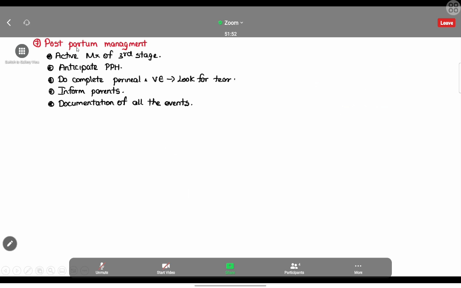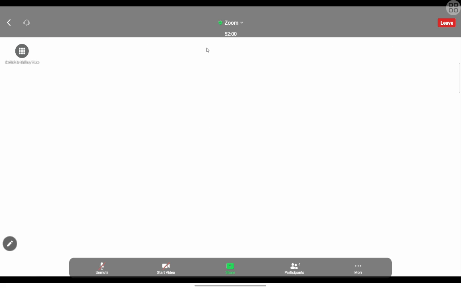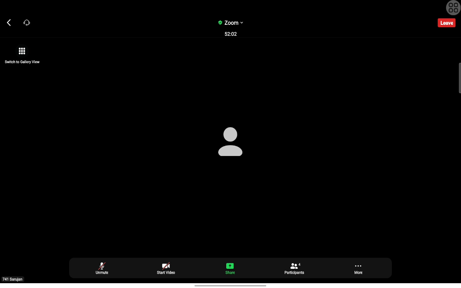Then the postpartum management. After that, we have to do the active management of the third stage of labor. That's the thing we have to do. I think that's all for this shorter discussion. Any question? No, understood.